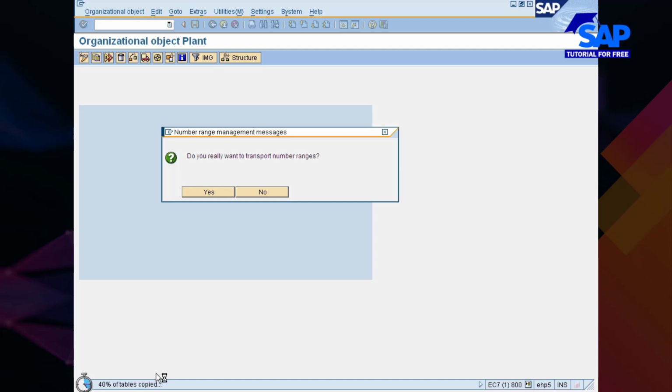But if the other person who has created some XYZ plant made a mistake, the same mistake and the same wrong things will creep into my plant, which I don't want to happen. That's the reason you should always refer to 0001, whether it is plant or company code or whatever you are doing on the system, because that's the only one which is available for you in the live system when you are actually working for the customer.